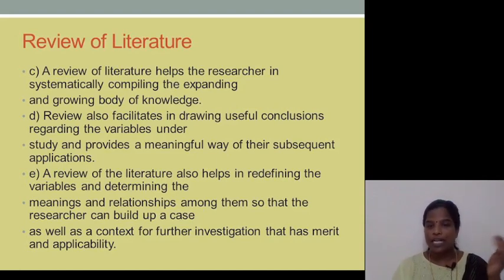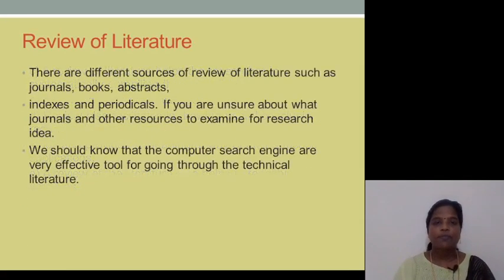For example, if you are taking unemployment rate, what are the reasons for it? Inflation, of course, is one of the reasons. The second reason is government policies, and the third is maybe the economy is in a depression state. There are different sources of review of literature such as journals, books, abstracts, indexes and periodicals. If we are unsure about what journals and other resources to examine for a research idea, we must go through a thorough analysis. We must search in Google and ResearchGate, and we should also help ourselves with the technical literature.